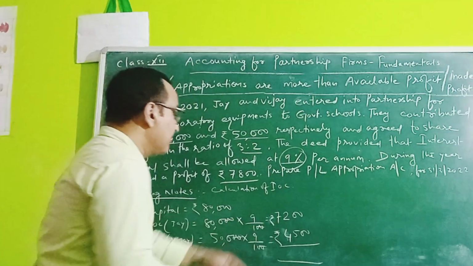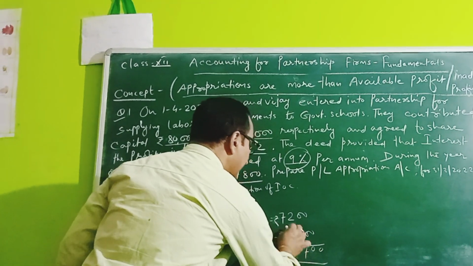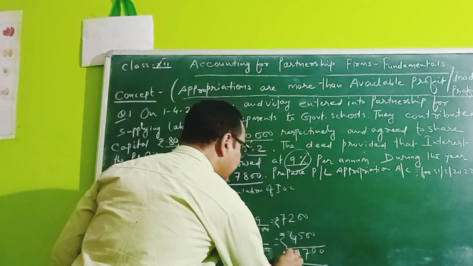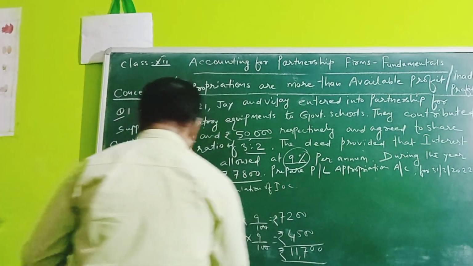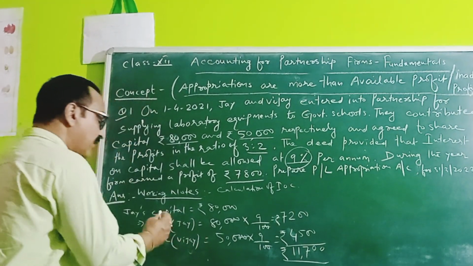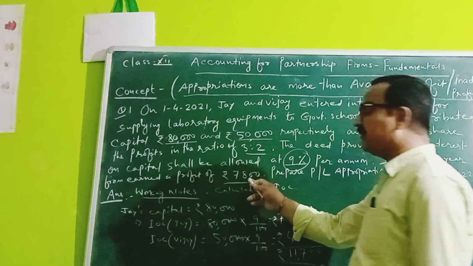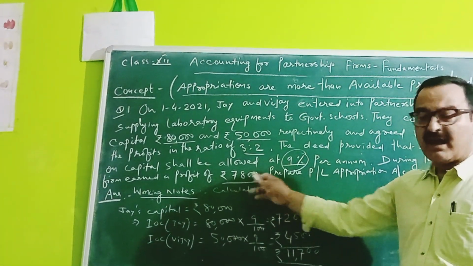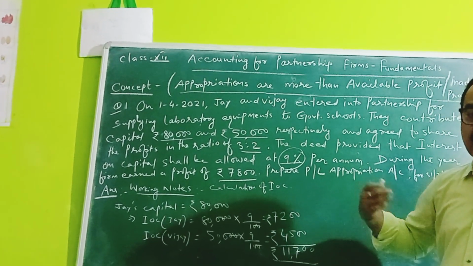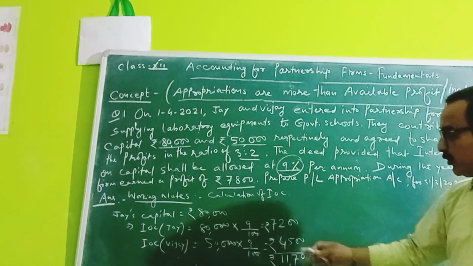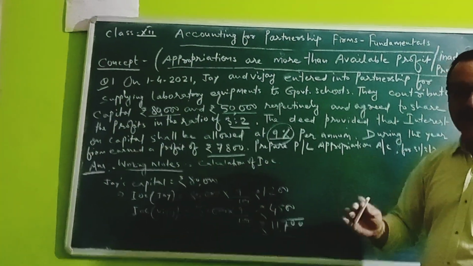We are getting 11,700 rupees. This is the total amount of interest on capital. But you can see the profit given is only 7,800 and we have to give more interest on capital. It means the profit is not sufficient to pay the interest on capital. In such a situation, what will we do?